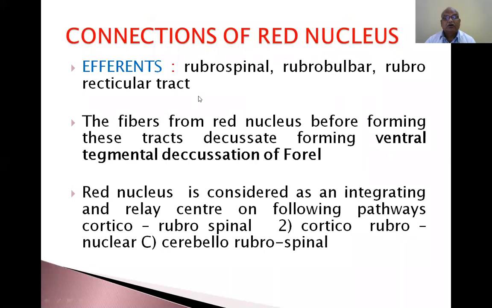Efferents: going to the rubrospinal, from red nucleus to spinal cord. From red nucleus to bulbar, medulla, it is called rubrobulbar. From red nucleus to reticular formation, rubroreticular tract. Fibers from the red nucleus, before forming these tracts, decussate, forming the ventral tegmental decussation of Forel. Red nucleus is considered an integrating and relay center on the following pathways: cortico-rubrospinal fiber, cortico-rubronuclear fiber, cerebello-rubrospinal fiber.